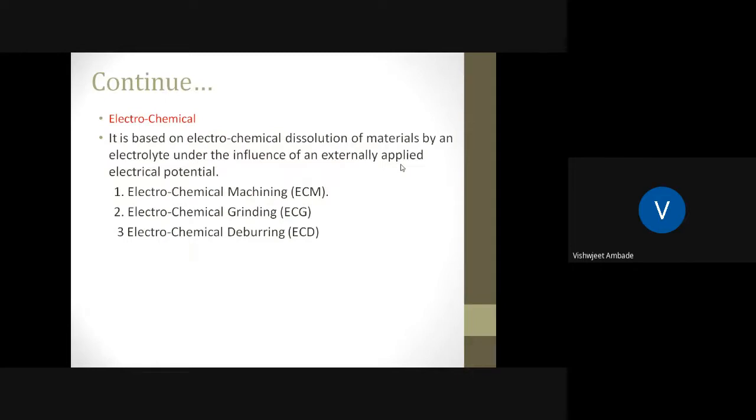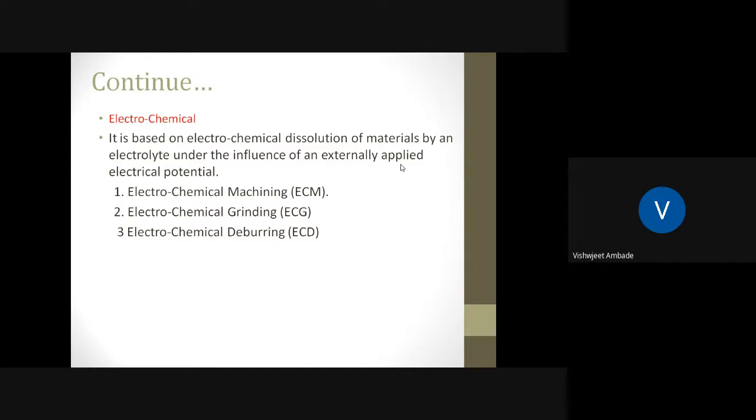Next category is electrochemical. In this process, we are using electrical energy or chemical energy, a combination of electrical as well as chemical energy. Therefore, this process is called the electrochemical machining process. It is based on electrochemical dissolution of the material by an electrolyte under the influence of externally applied electrical potential.